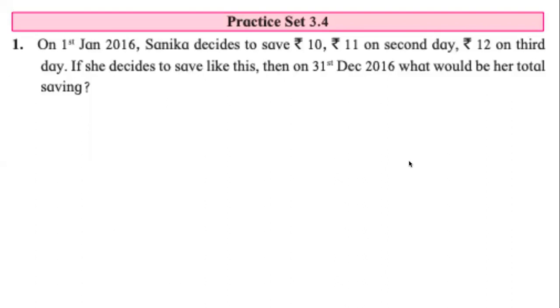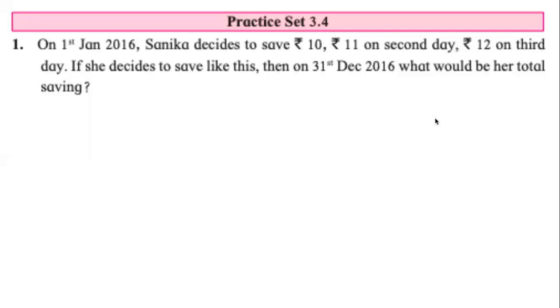If I now ask you, how much did she save on the 4th day? Speak up or type. How much did Sanika save on the 4th day? 13 is the correct answer. 4th day, 13, not 14, 13.